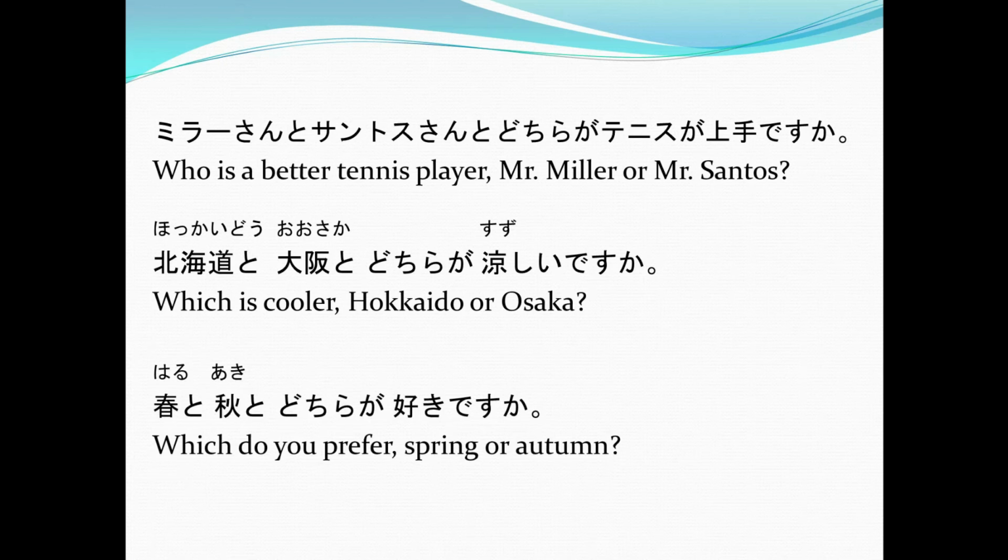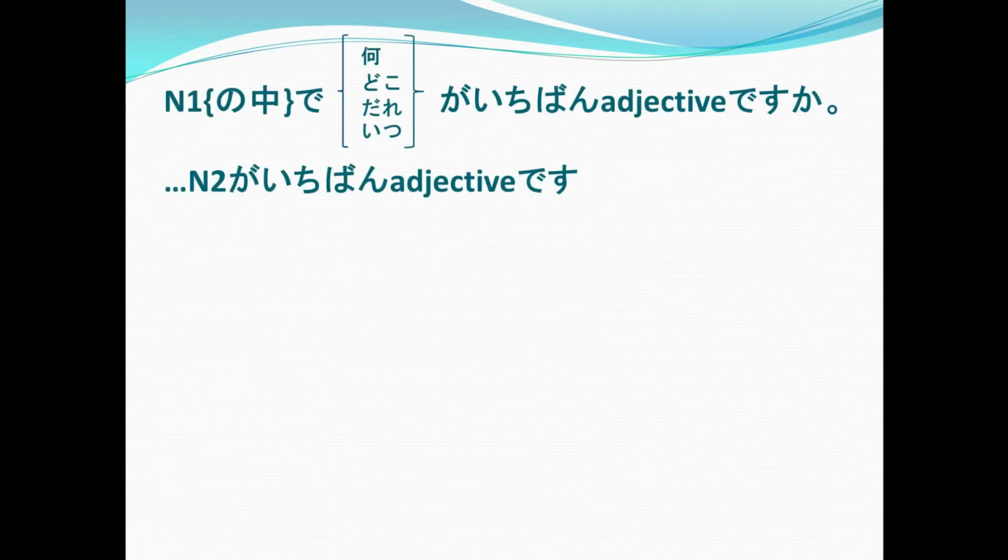Alright guys, we're already on the last sentence pattern for lesson 12. So you have to listen carefully with this one. So it's noun 1, no naka de. So the no naka, you can or may not use it. So again, noun 1 no naka de, either nani, doko, dare, or itsu ga ichibang adjective desu ka?